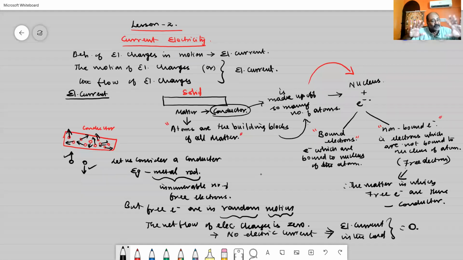That is what we call random motion. If so, the effect of one electron cancels the effect of another, and so the net flow of electrical charges in the conductor is zero, which means there is no flow of electrical current.